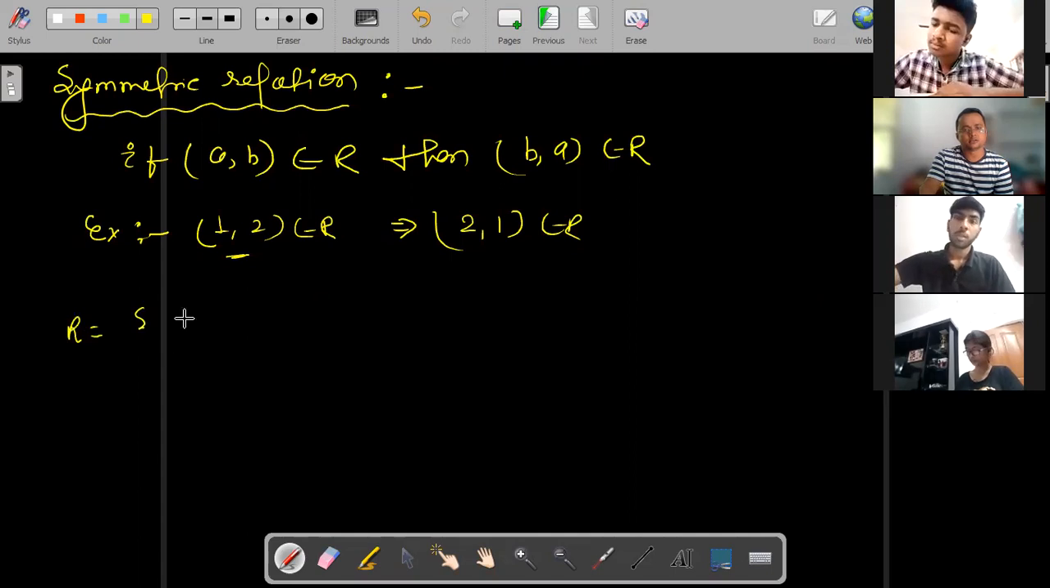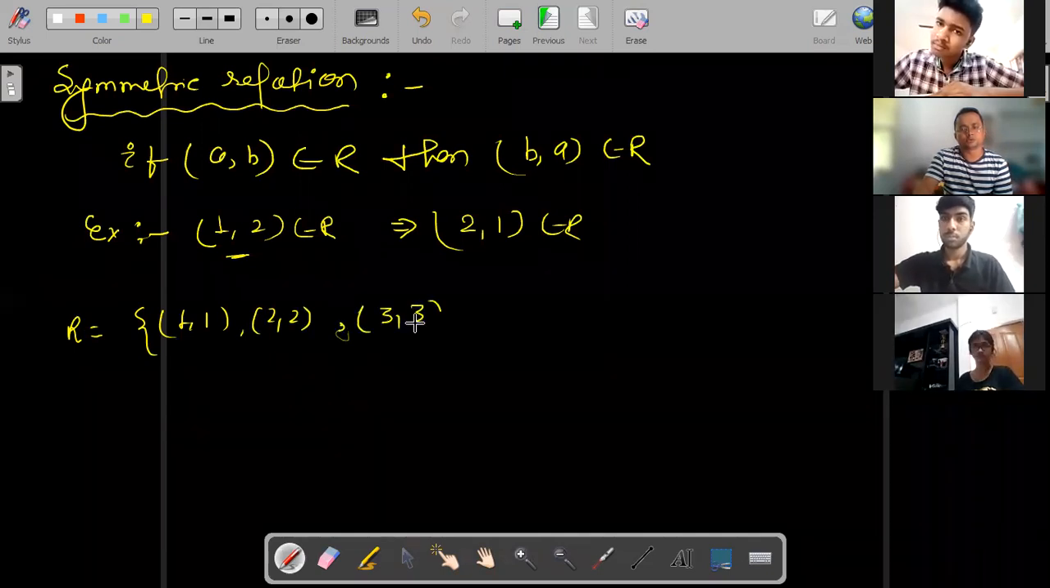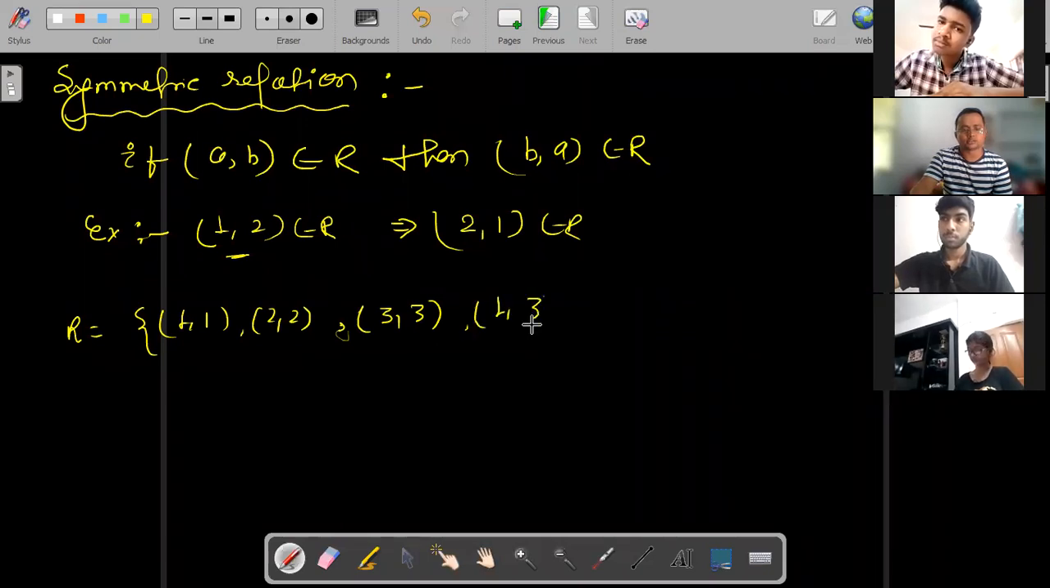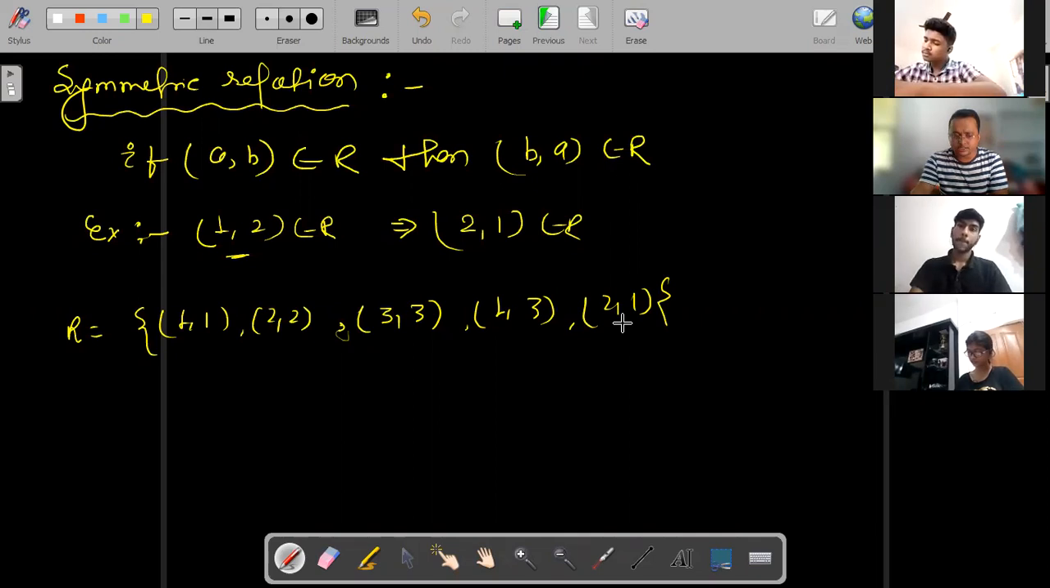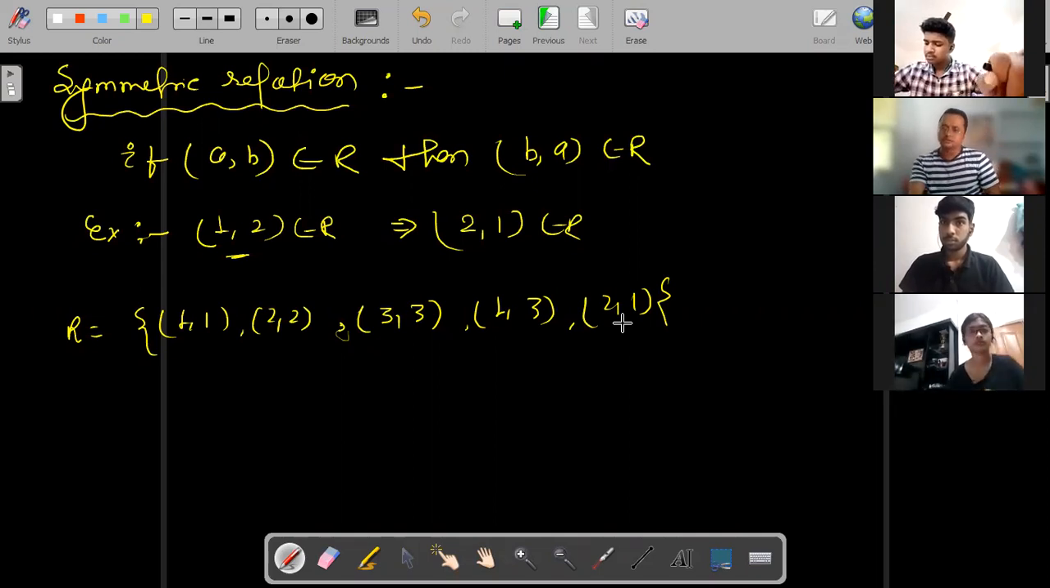The relation is 1 comma 1, 2 comma 2, 3 comma 3, then 1 comma 3 and 2 comma 1. This is the relation. Now you tell me, students, whether this is a symmetric relation or not. You have to tell.